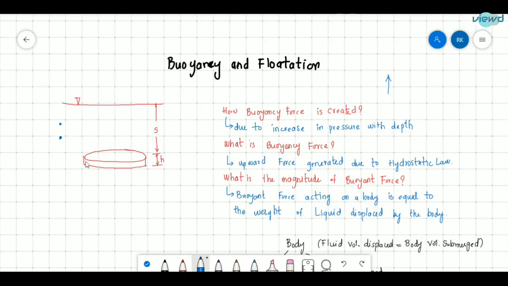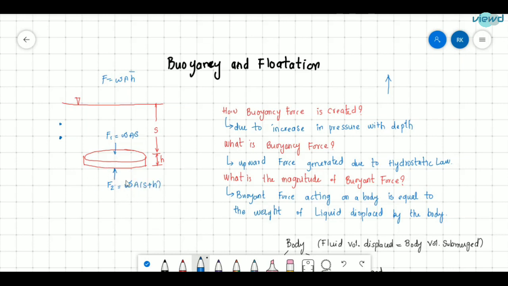There is a prismatic plate here, the depth of the top surface is S, and the thickness of this plate is H. We know that F is equal to WA into H bar. On the top surface, there will be a force F1 equal to WA into S, and on the bottom surface there will be WA into (S plus H).